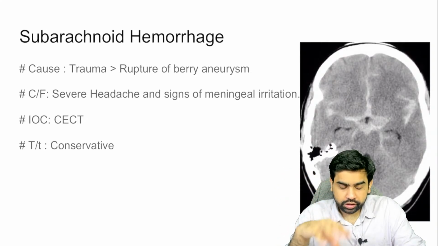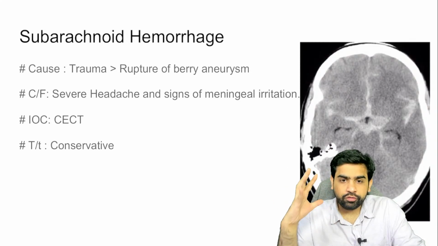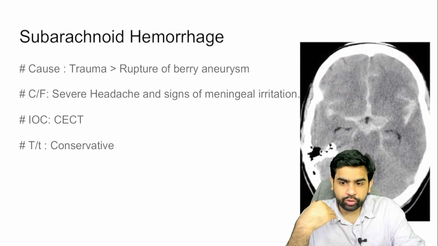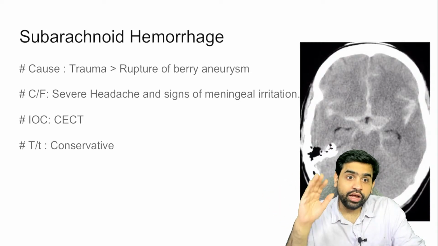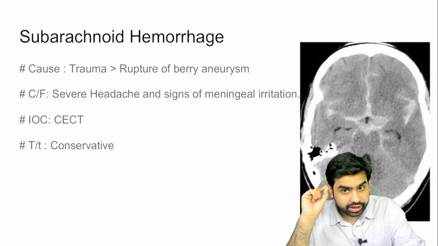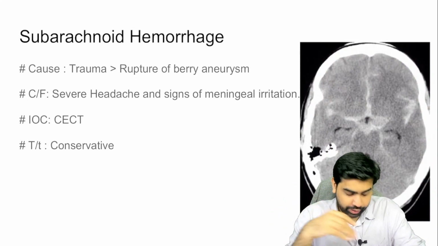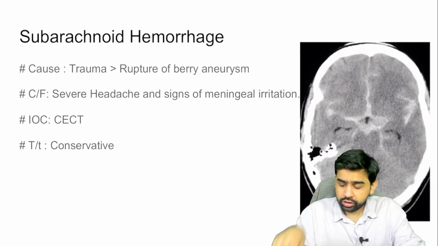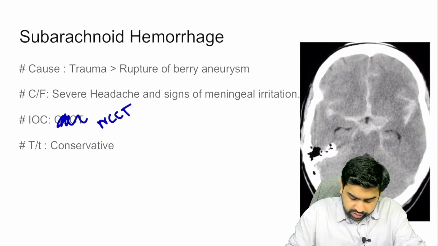Now there are signs of meningeal irritation. In subarachnoid hemorrhage, you're not going to get a focal neurological deficit. What you are going to get is vomiting and neck rigidity. All these are the signs of meningeal irritation. The meninges are getting irritated, and because of this you get these signs. Investigation of choice: I'm really sorry, it is not a contrast enhanced CT scan. It is going to be a non-contrast CT scan only.